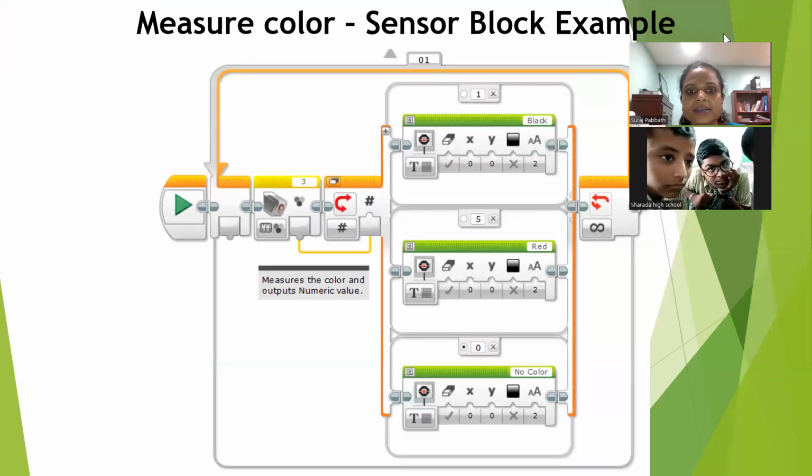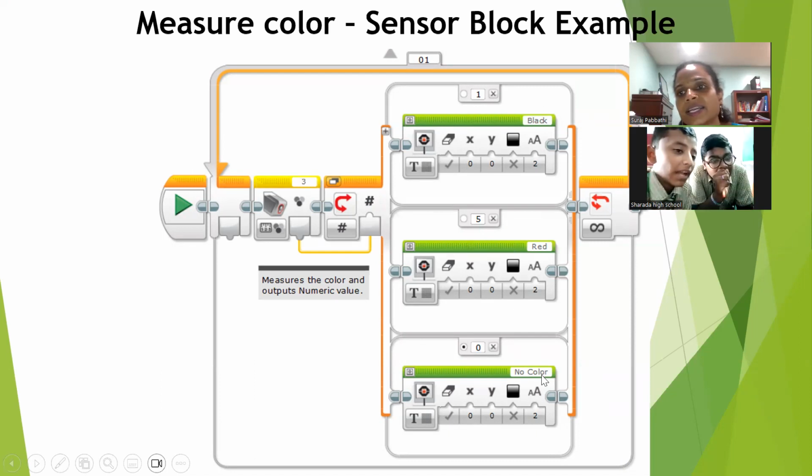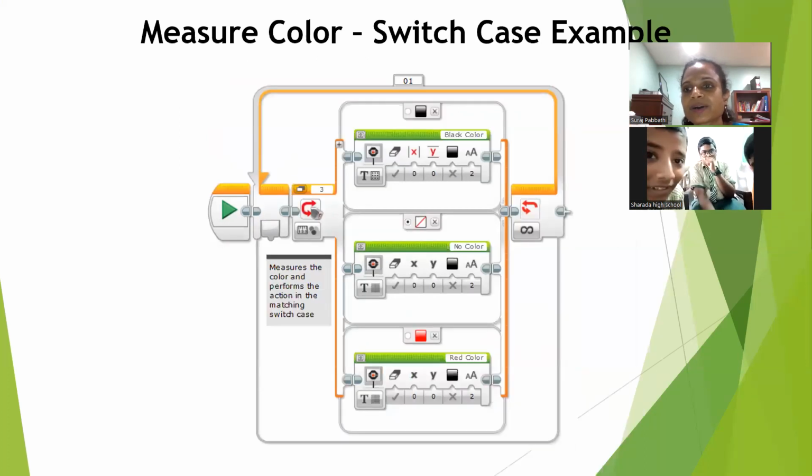What are we seeing here? It measures the color, it is sending the numeric value, and depending on what numeric value, it will go to that case, switch case. If it is 1, it will say in the display block that it is black. If it is 5, it will say that it is red. If it is 0, if it's not reading any color, it will show no color. Any doubts over here? Okay. I don't see Gautam, so second example, Gautam will explain.